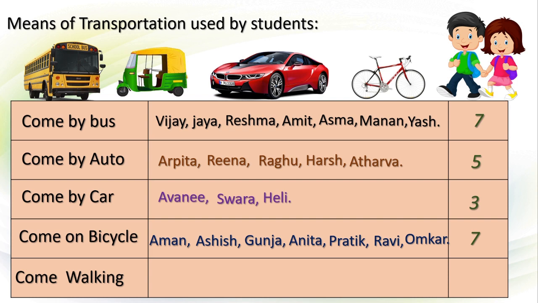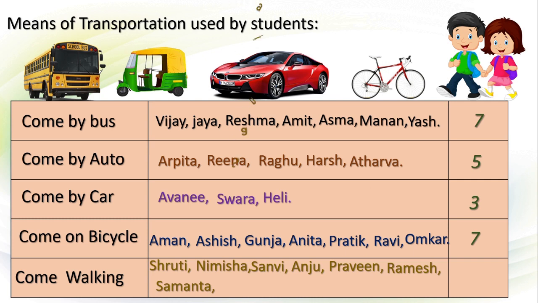Lastly, children who come walking. Here, Shruti, Nimisha, Sanvi, then Anju, Praveen, Ramesh, Samantha, Sanika. Yes, here 8 students. They come by walk.